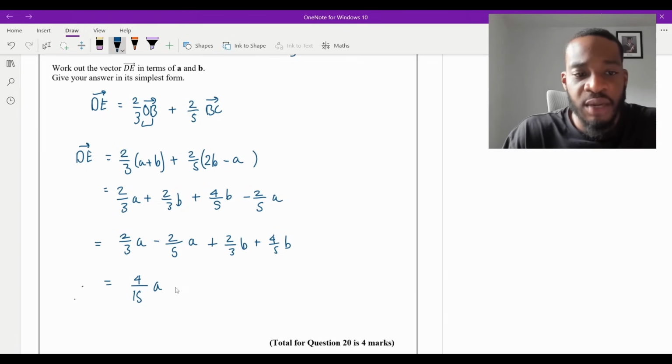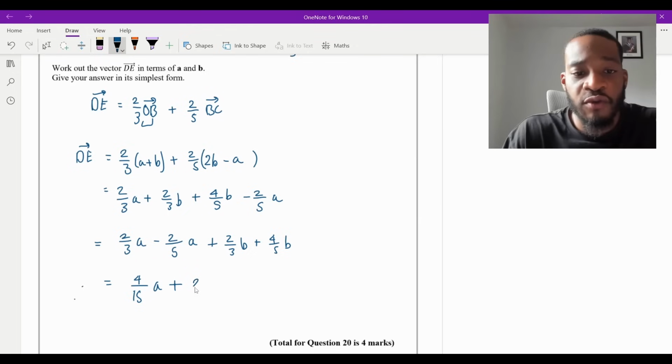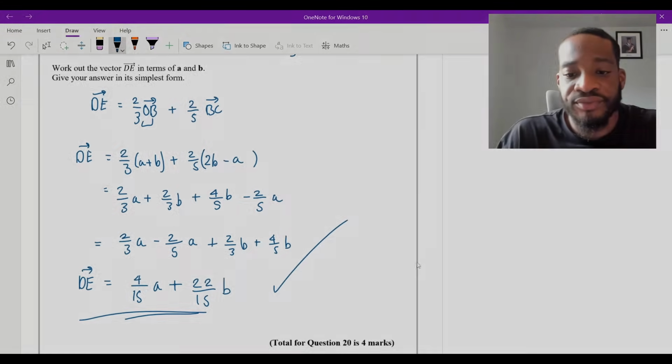And then this one, I know it's going to be positive because they're both being added. It's going to be plus. Whoops, that doesn't look nice. We'll do it again. So plus, and then I'm going to do 2/3 plus 4/5. And that gives me 22/15 B. So therefore, the vector D to E is equal to 4/15 A plus 22/15 B. And that's it. And I'll give you the 4 marks.